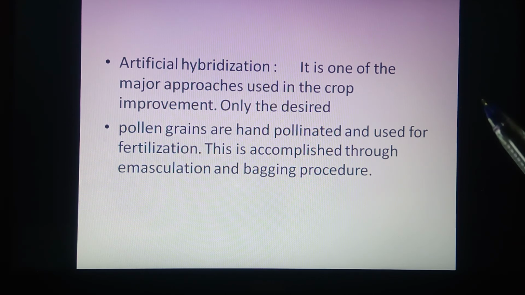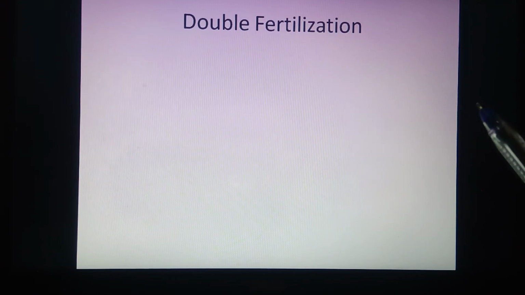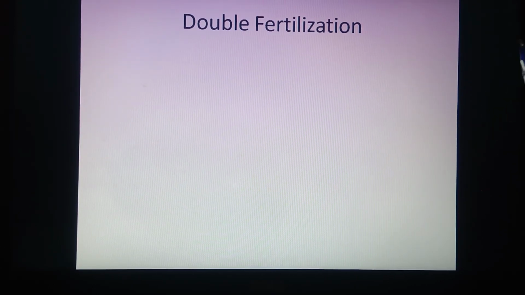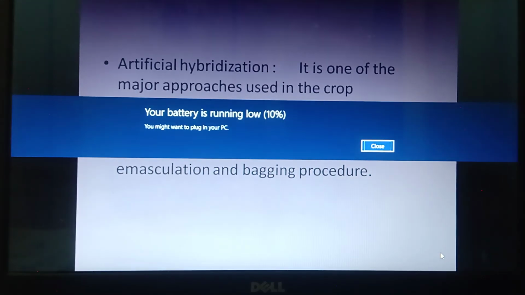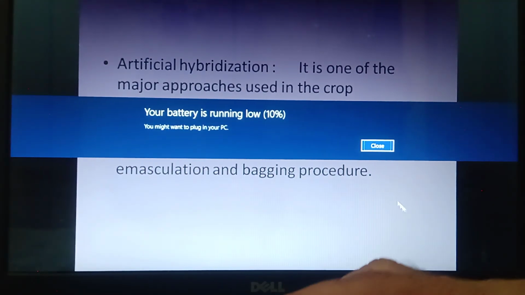After emasculation, the flower has to be covered with a polythene bag, and this process is called bagging, to avoid unwanted pollen grains depositing on the surface of the stigma. So this is about pollen pistil interaction. Got it?